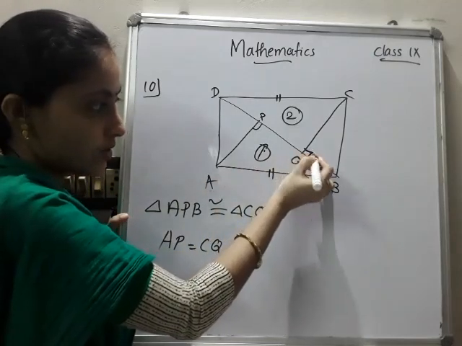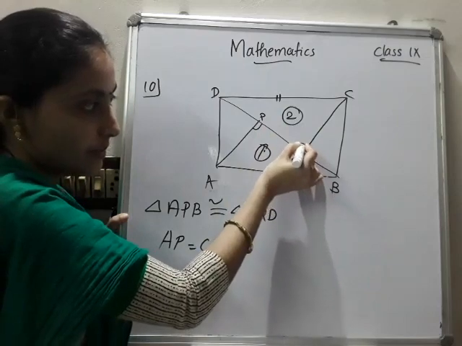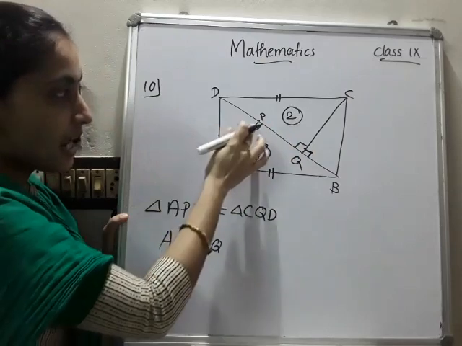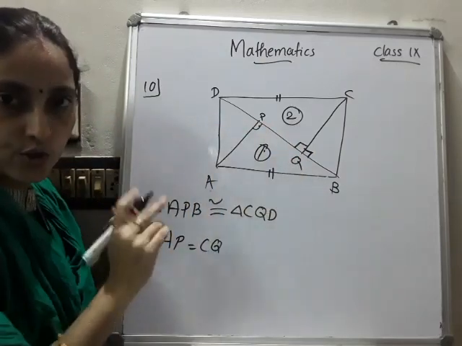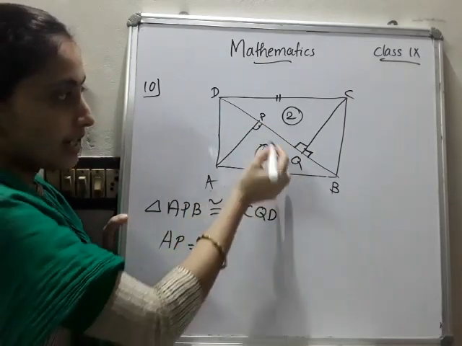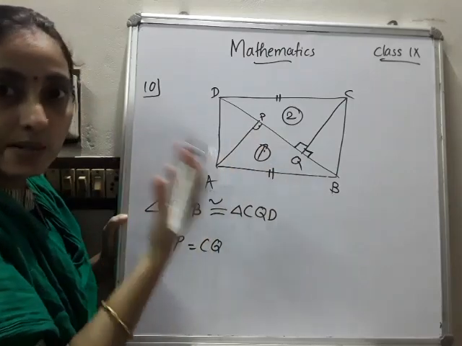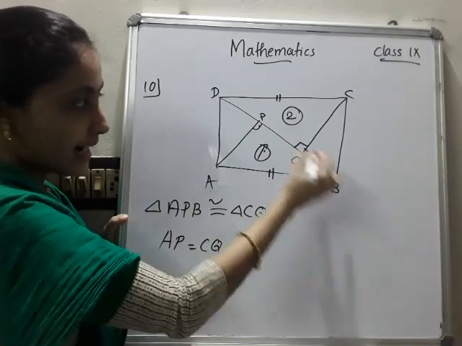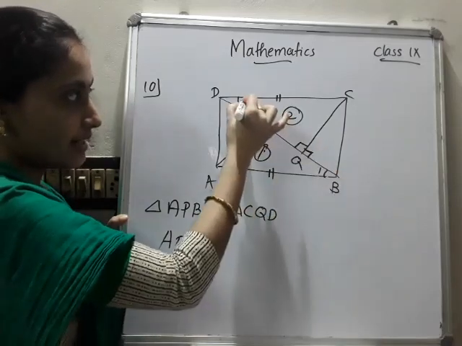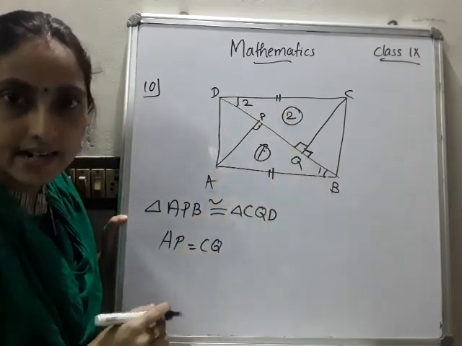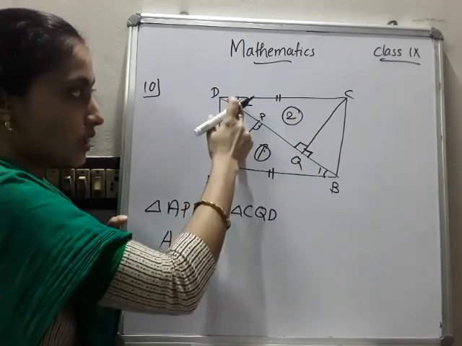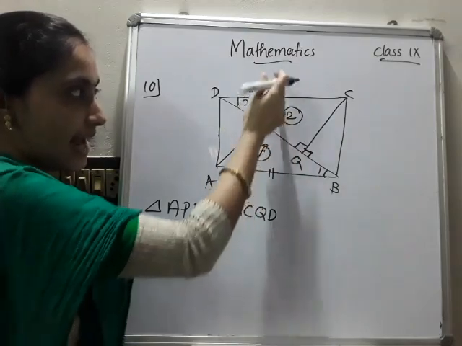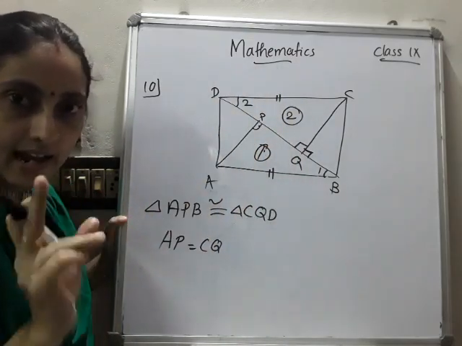Then it is already given that the angle is 90 degrees. So this angle is 90 degrees, and here this angle is also 90 degrees. So we can write angle P is equal to angle Q. Two conditions we got. Is there any other condition? It is a parallelogram, cut by the transversal BD. So this angle and this angle, I will mark as angle 1 and angle 2. They are alternate interior angles and equal. So two angles and any one side, that means the AAS rule.